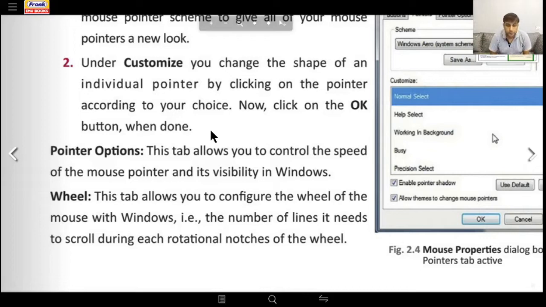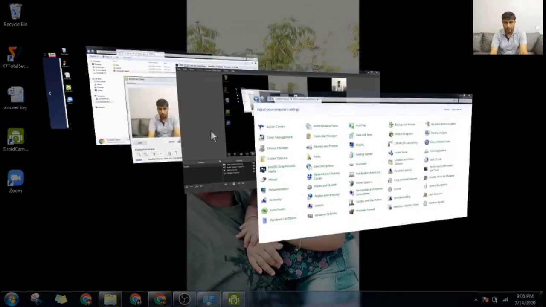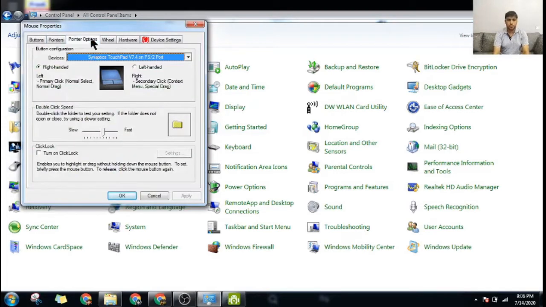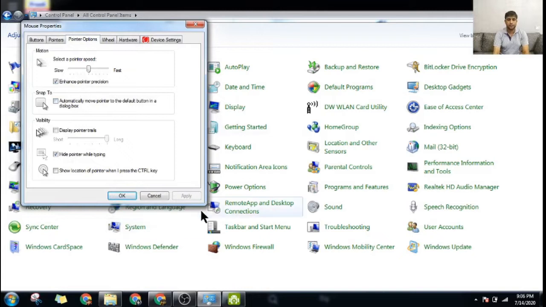Next one is the pointer options. This tab allows you to control the speed of the mouse pointer and its visibility in the windows. Now suppose I go back to the mouse section and if I do pointer options here, this is showing you different options: the motion, the speed of the pointer, the snap to, the display trails. If I do display trails and I make it long here, when I move the mouse there's a trail. I can do this apply button here so that people can see it on your screen.